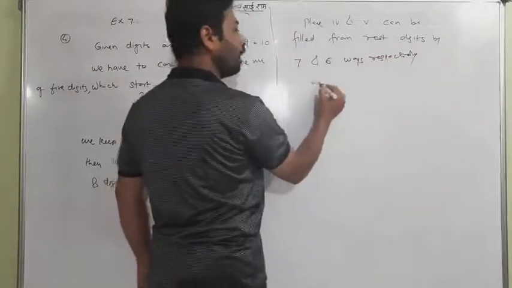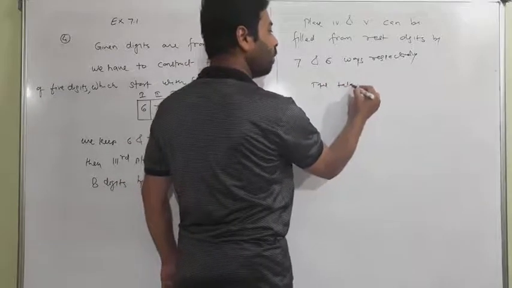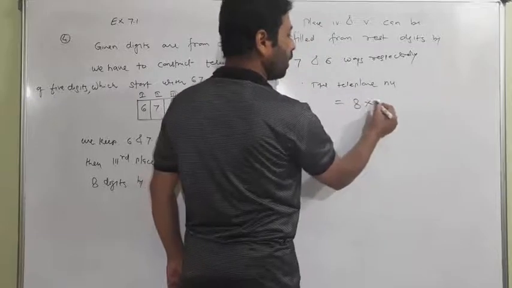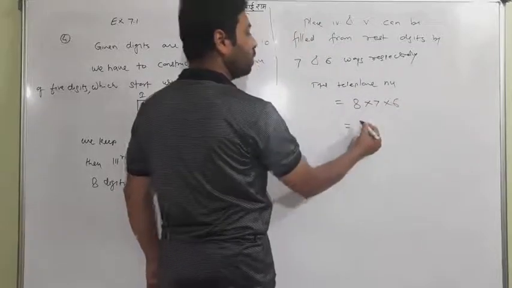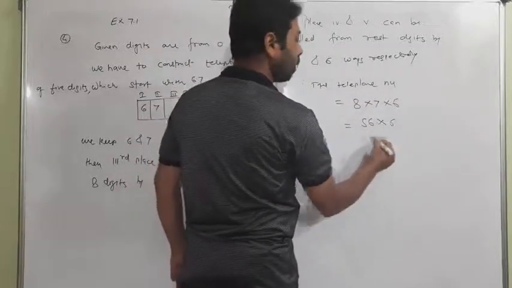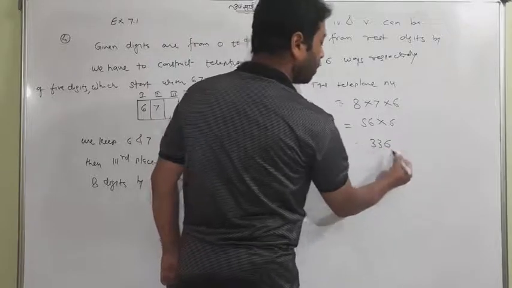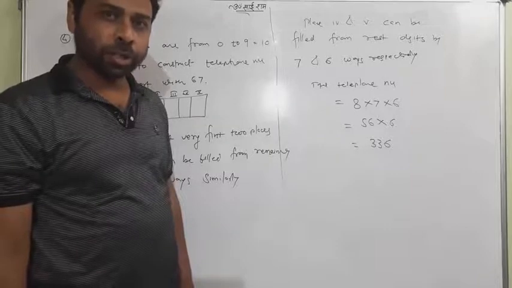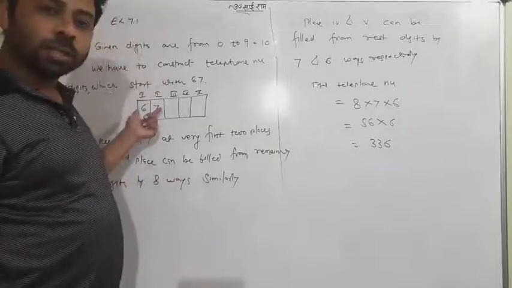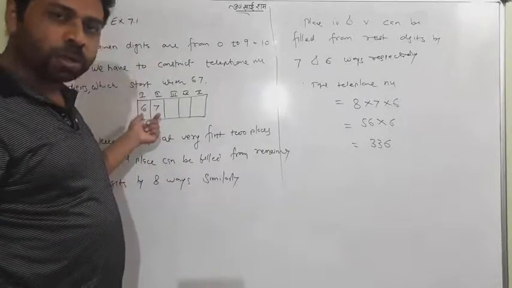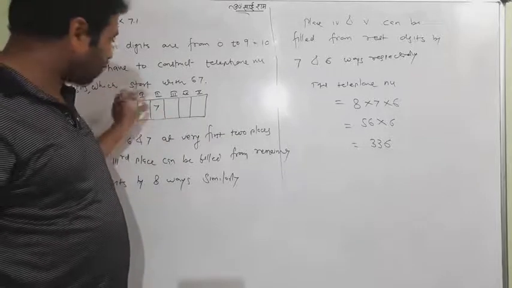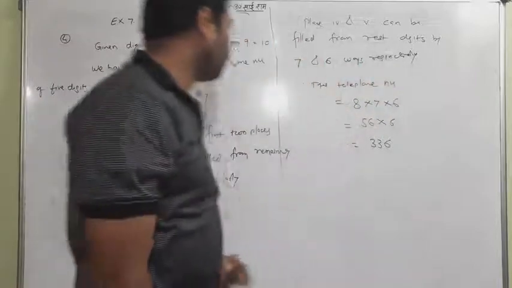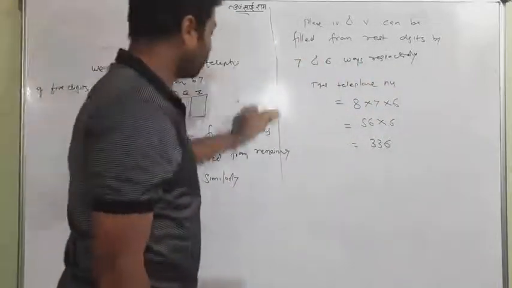So the total required telephone numbers will be 8 into 7 into 6. This is 336 telephone numbers that can be constructed when 6 and 7 are kept constant at the first 2 places. So this is a simple solution. Hope you got it till here.